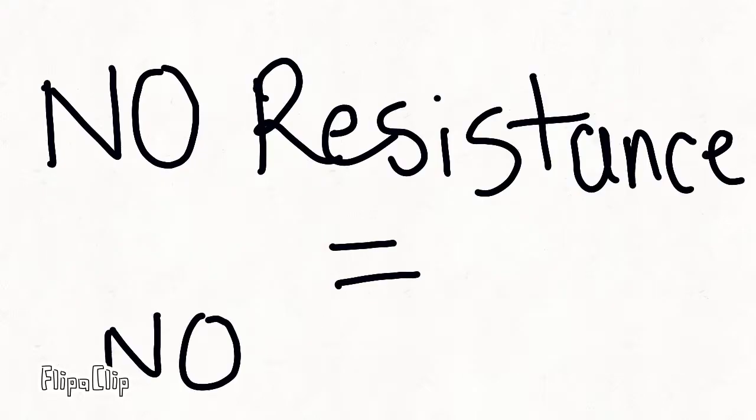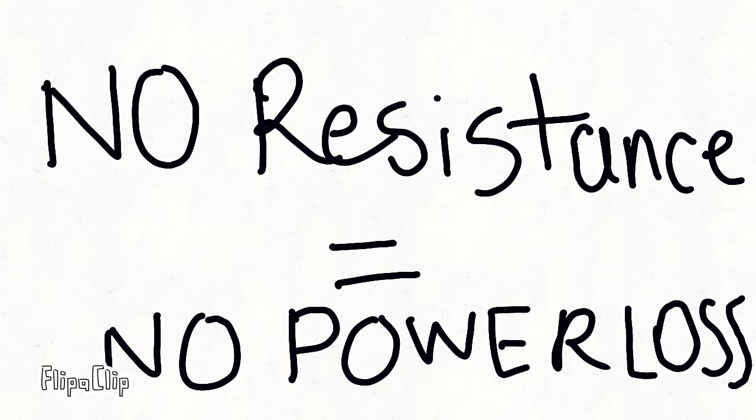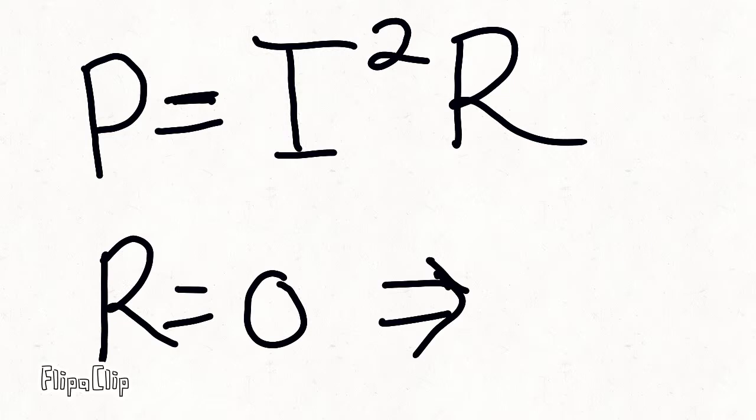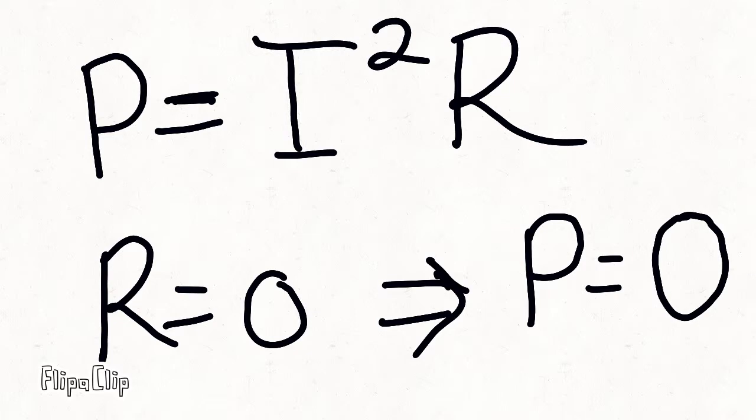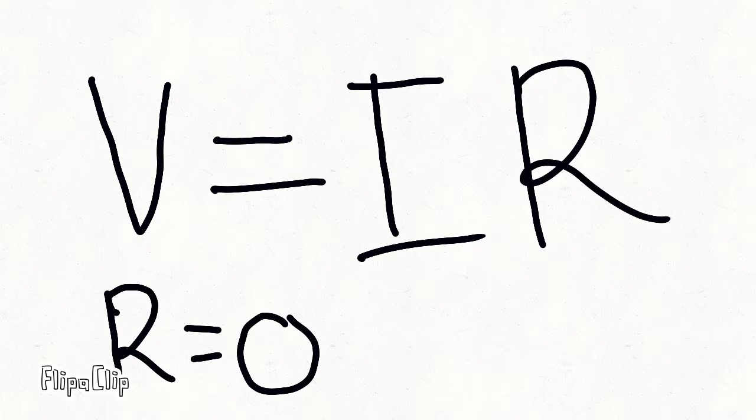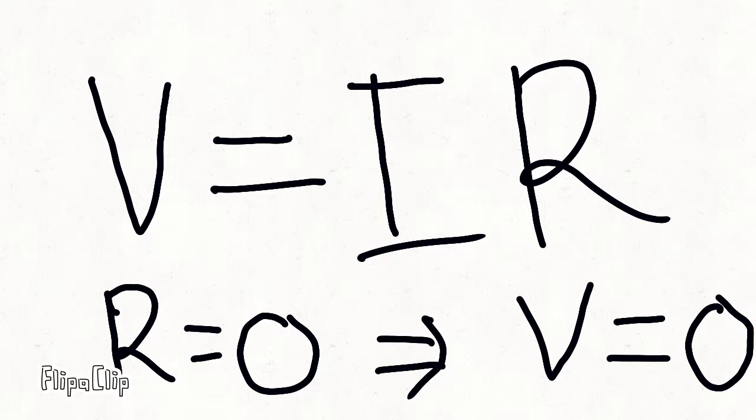As superconductors lack electrical resistance, they experience no power loss. This can be modeled using the equation power equals current squared times resistance, where if resistance equals 0, then power equals 0 regardless of the current. Furthermore, if we examine Ohm's law, V equals IR, it suggests that if resistance equals 0, then voltage also equals 0, meaning current can flow inside a superconductor forever regardless of the potential difference.